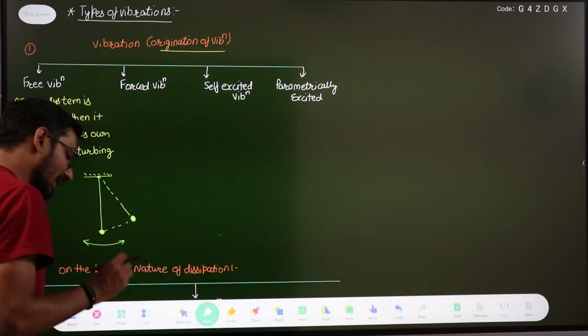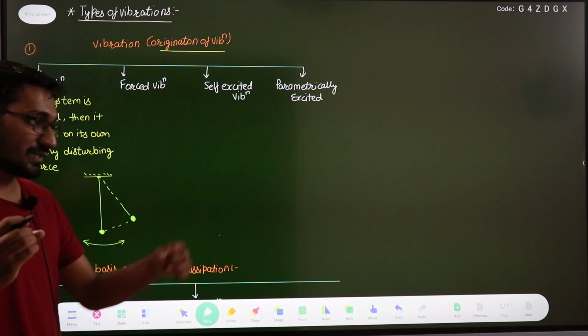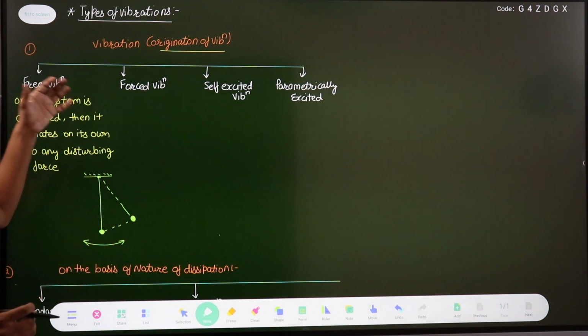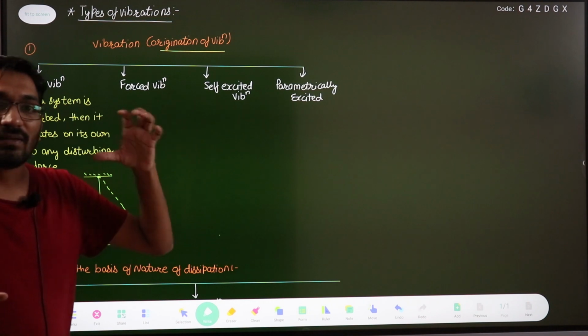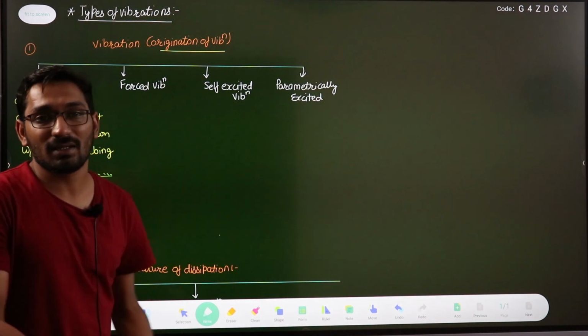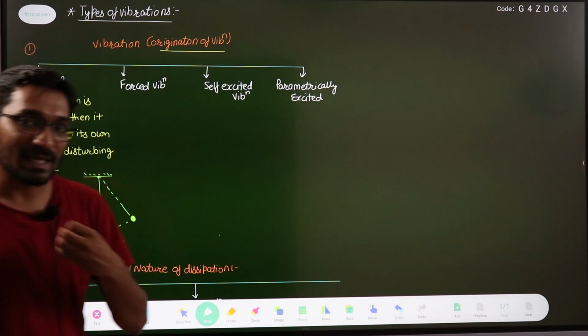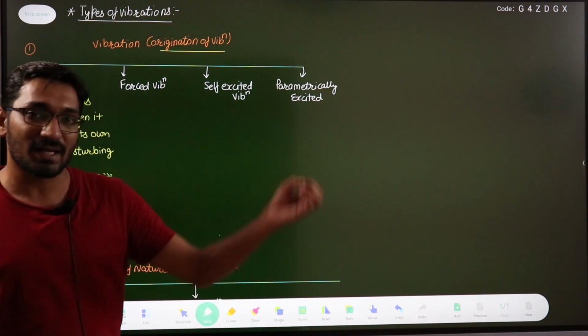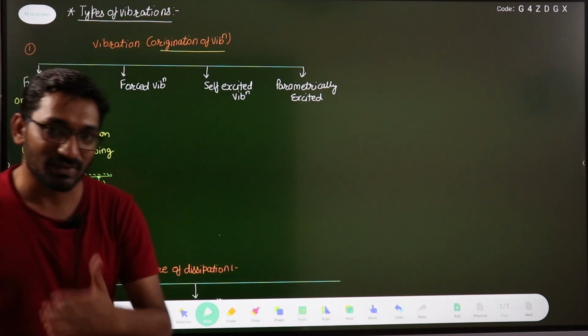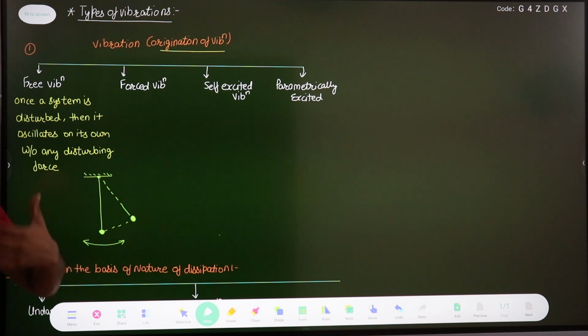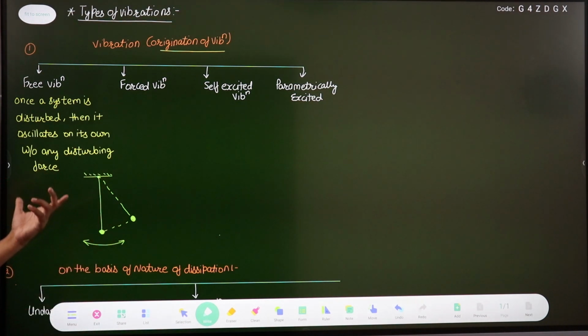Another one is forced vibration. In forced vibration, the system is disturbed, or you can say the system is oscillated with the help of some dynamic force, right? You keep on applying the dynamic force on the system, and if that system is undergoing oscillation, then that type of vibration is known as forced vibration.